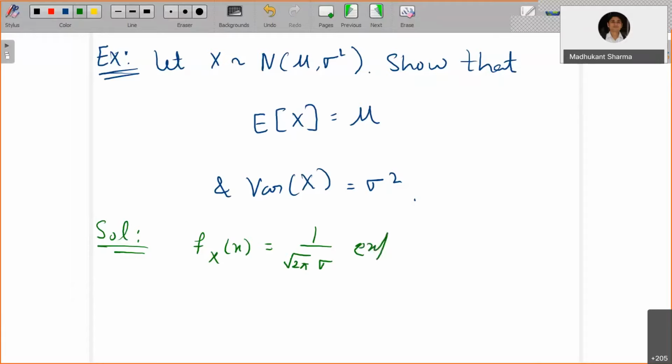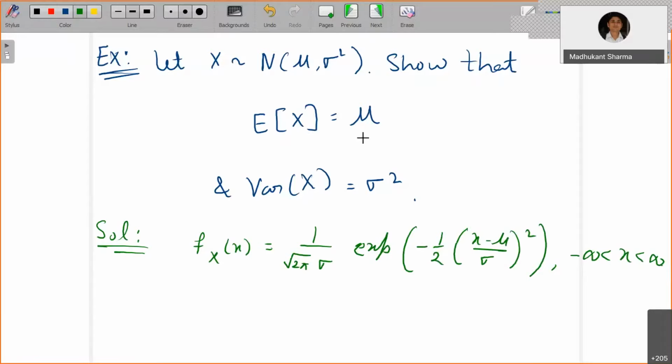So this is going to be exponential of minus 1 by 2 times ((x minus mu) by sigma) whole square, and you have minus infinity less than x less than infinity. I'm just rewriting the density function for the normal distribution. Now see, the argument here involves x minus mu. So instead of finding the expectation of x, I'm going to talk about the expectation of x minus mu. If I say the expectation of x minus mu is 0, then I will use the linear property and I can prove immediately that the expectation of x is mu only.